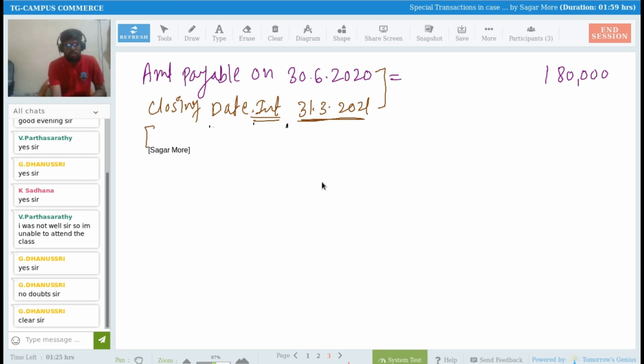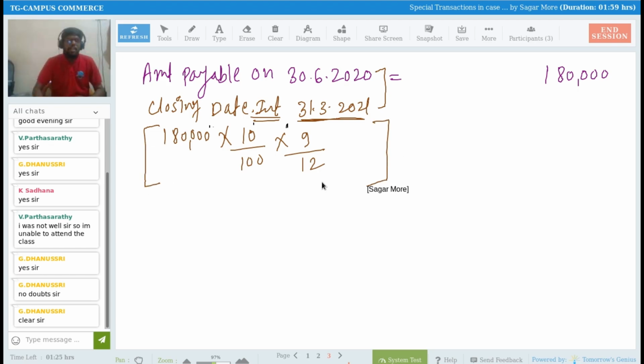So how to calculate the interest? 1,80,000 rupees, multiply by 10%, multiply by 9 divided by 12. Why am I calculating interest? Sir, I'm calculating interest because 31st March is my year end, and by 31st of March 2021, I'm not making payment of any single money, right? So on that 1,80,000 rupees, there will be accumulated interest for 9 months, and it comes to how much?